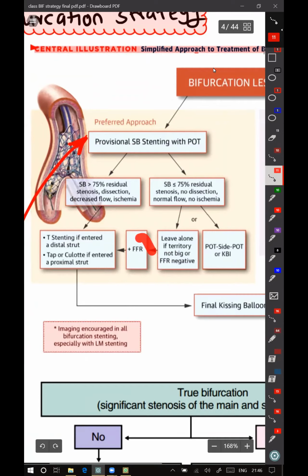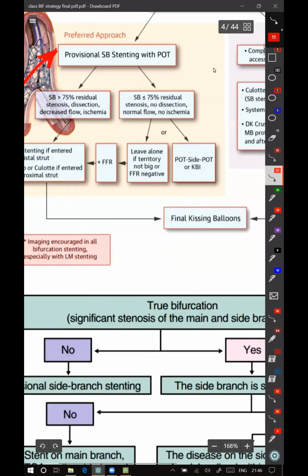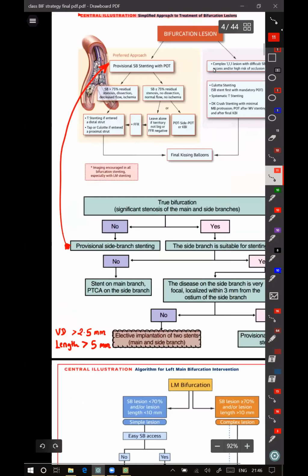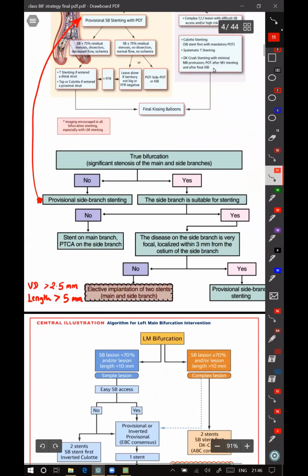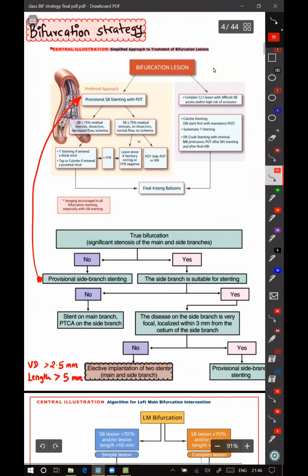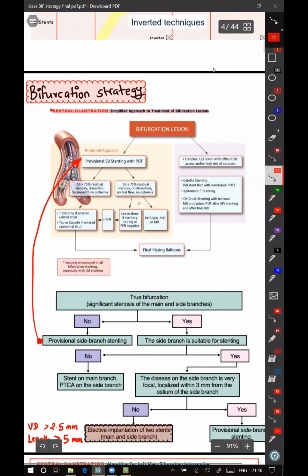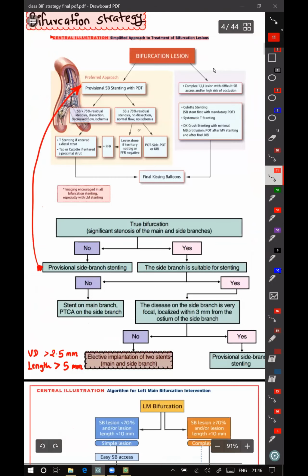If FFR is positive, then we have to address the side branch also with the help of T-stenting or TAP or culotte. I will come to all of these in detail later. So this is in general for bifurcation. When we are addressing a true bifurcation,